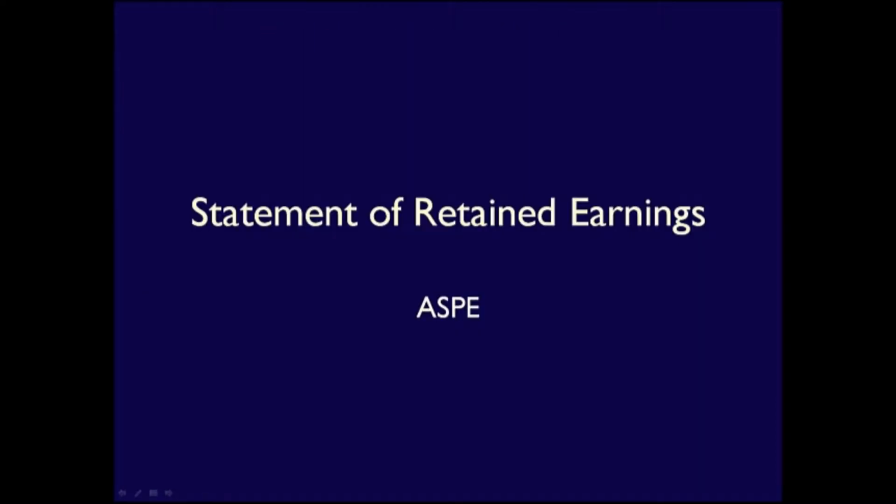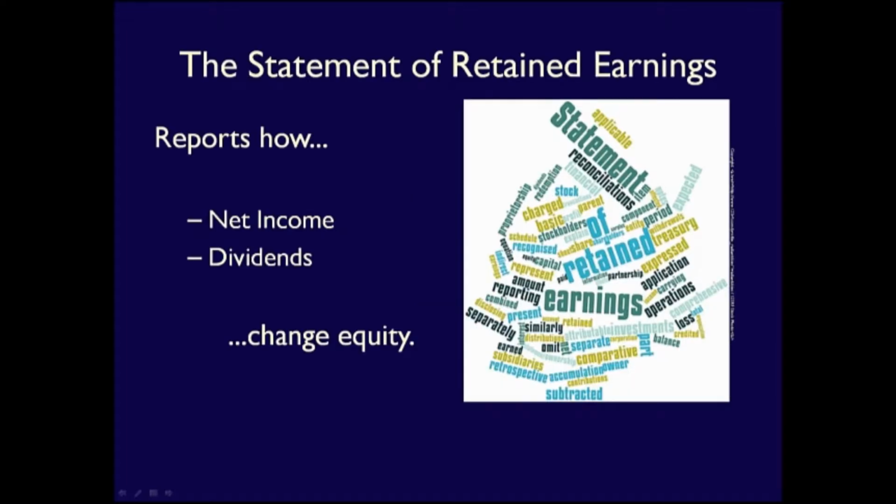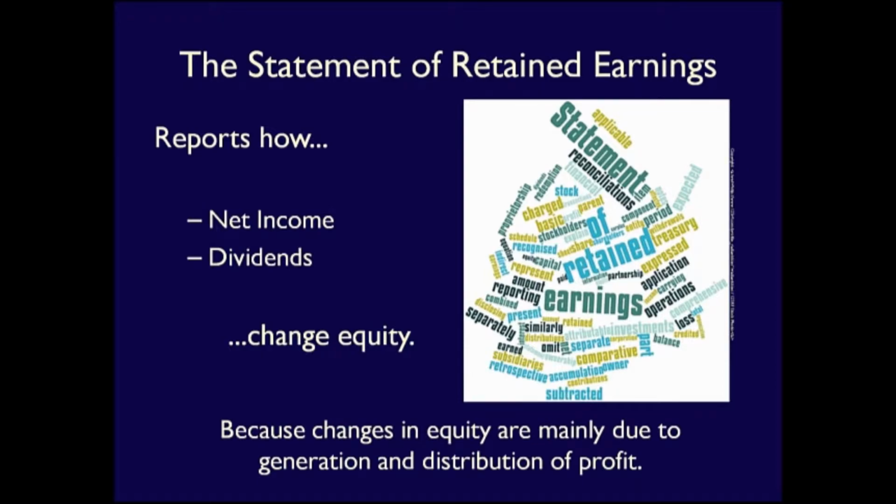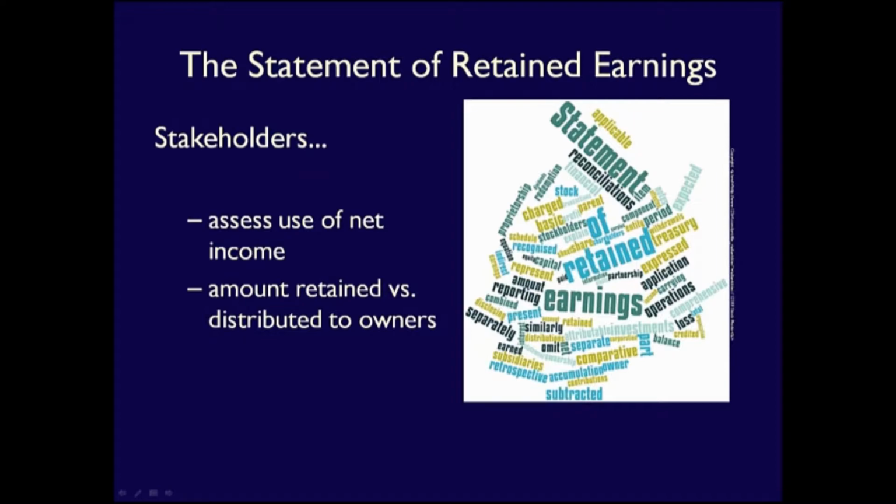After the income statement, businesses following ASPE must prepare a statement of retained earnings. This statement reports how profits and dividends have affected equity. It is used because the majority of changes in equity are due to the generation and distribution of earnings. Information from this statement helps stakeholders assess a business's use of profit, how much is retained by the business for future growth, and how much is distributed to the shareholders.